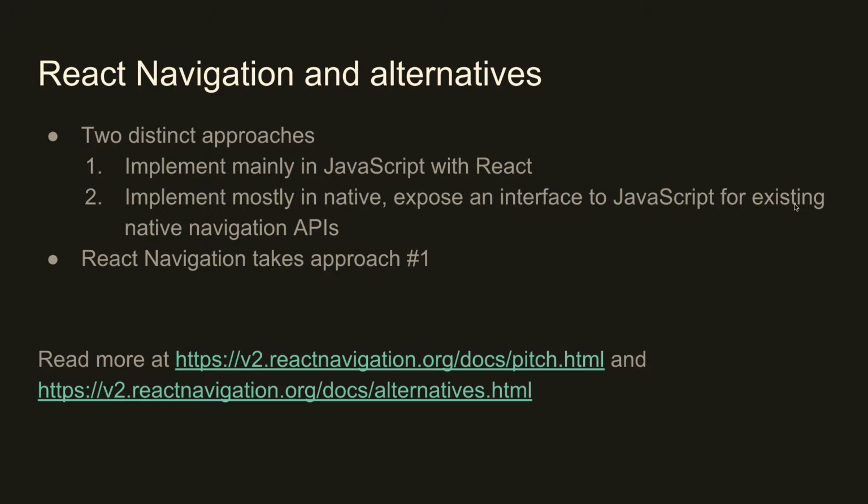So I think it's worth talking briefly about the alternatives first. As I mentioned, there are a few libraries that attempt to solve this. And they mostly fit into these two categories. First, they're implemented mainly in JavaScript with React. That is what React Navigation does. And the second is they're implemented mostly in native, and we simply expose an interface to JavaScript that wraps those APIs in a way that tries to flatten over the differences as much as possible.